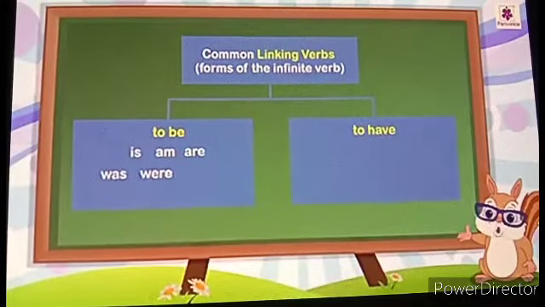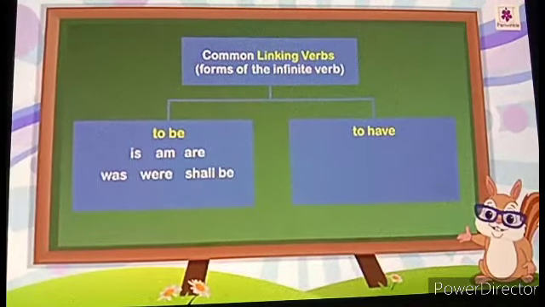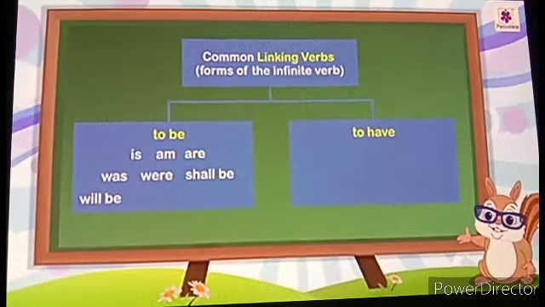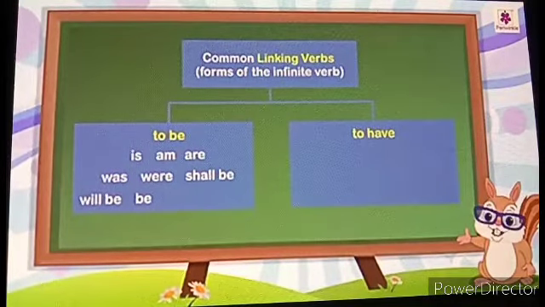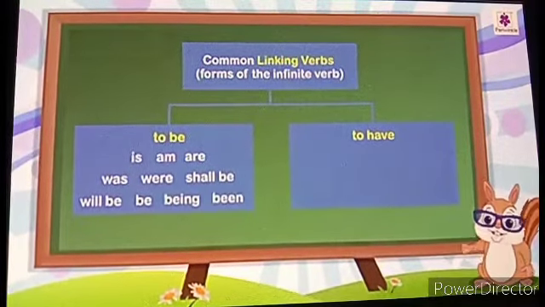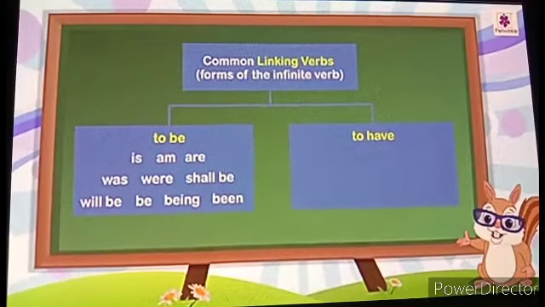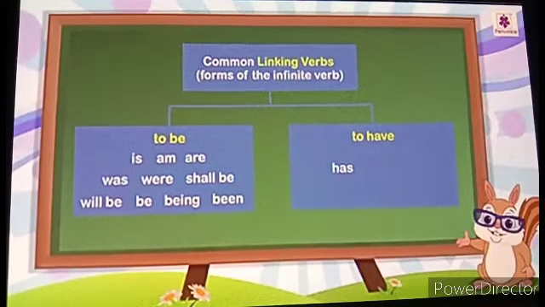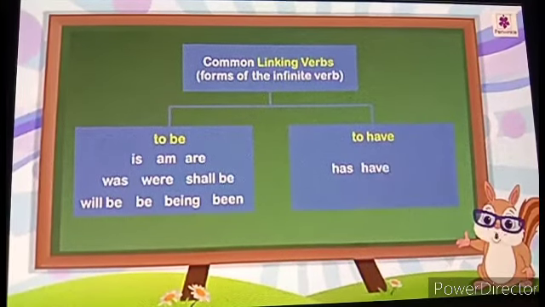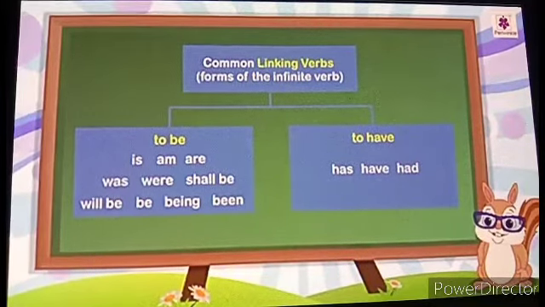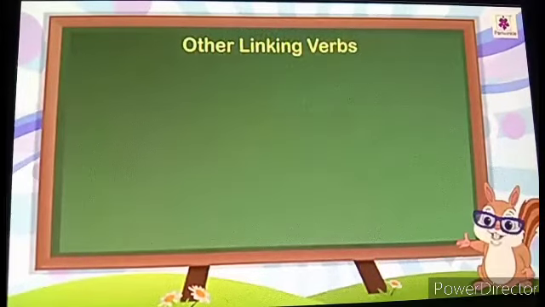Common linking verbs: the forms of the infinitive verb to be are is, am, are, was, were, shall be, will be, being, been. The forms of to have as linking verbs are has, have, had. Other linking verbs.